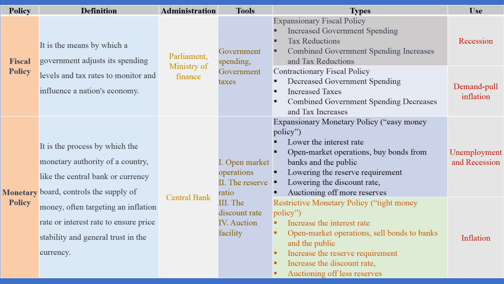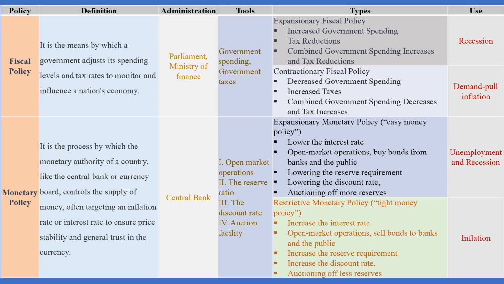Fiscal policy is run by the parliament or ministry of finance of a country, while monetary policy is controlled by the central bank of a country. The tools of fiscal policy are government spending and government taxes. The tools of monetary policy are open market operations, reserve ratio, the discount rate, and auction facility.